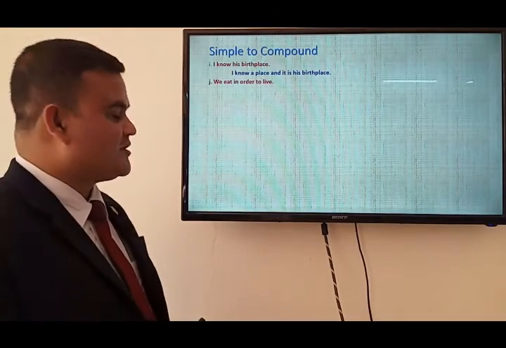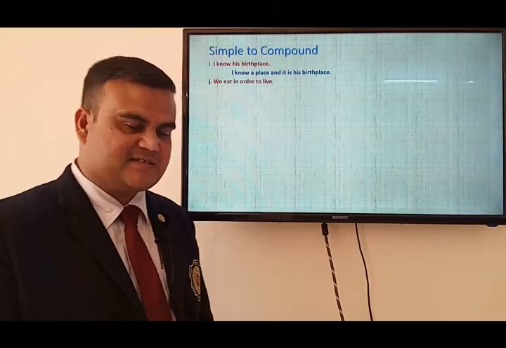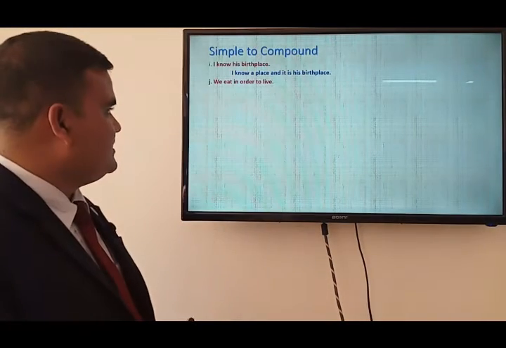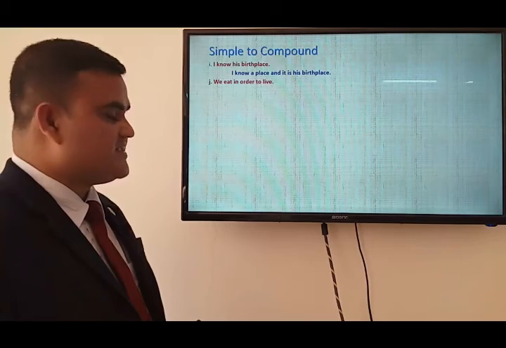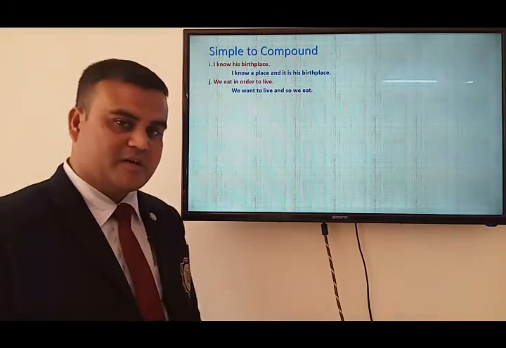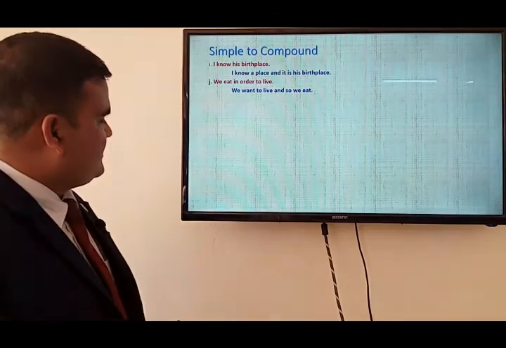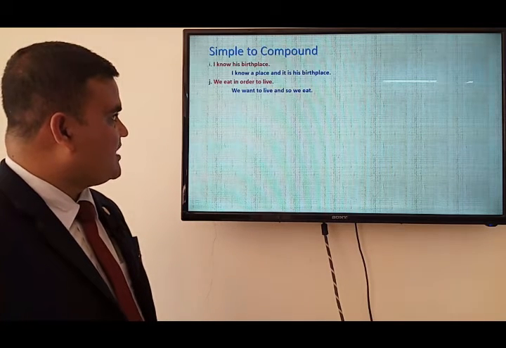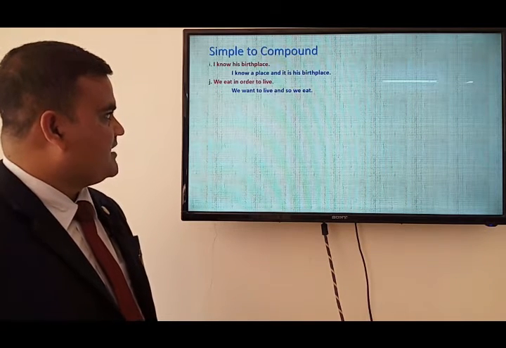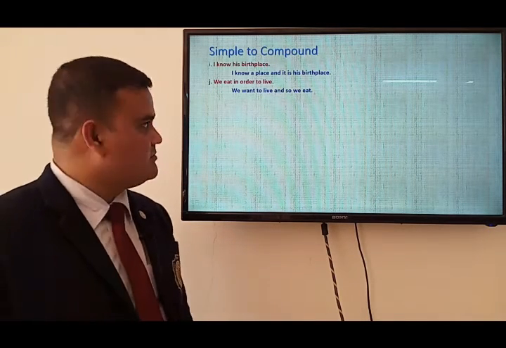We eat in order to live. Very interesting sentence. Generally, we know it. Eat is the main verb. To make it into compound, we can show it in this way: We want to live, and so we eat.